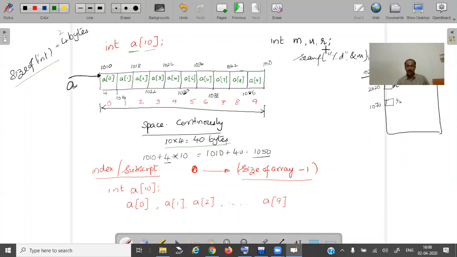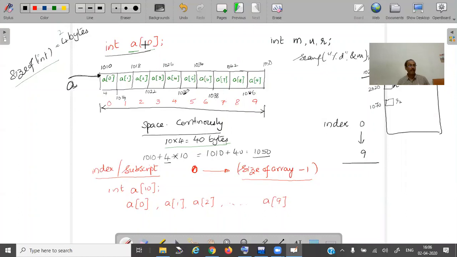So if I declare int a[10], what does it mean? a[10] is an array of 10 variables. It can store up to 10 integer values, and the index of the array starts from 0. What is the maximum index in this case?